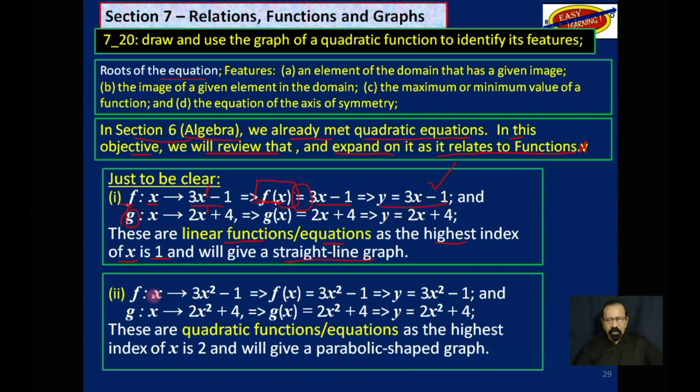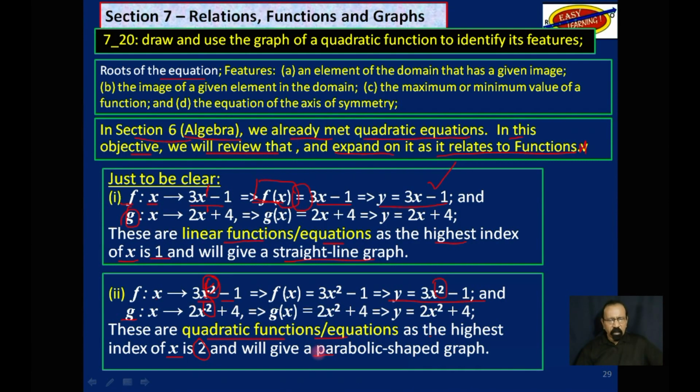Now, if you take the function f such that x maps to 3x squared minus 1, we eventually end up with y is equal to 3x squared minus 1. And the same thing goes for g. Now, these are quadratic functions or equations, as the highest index of x is 2, as you could see here, 3x squared, 2x squared, and will give